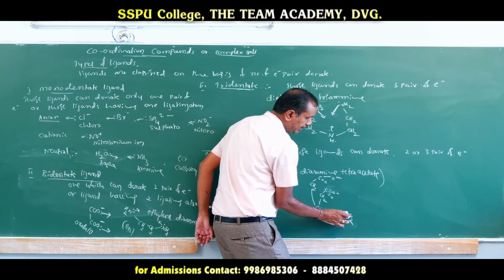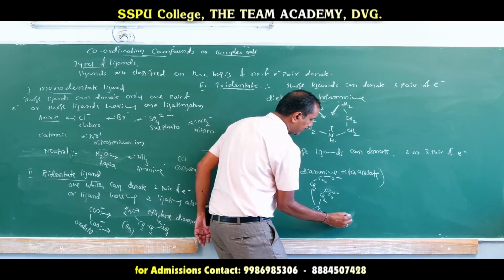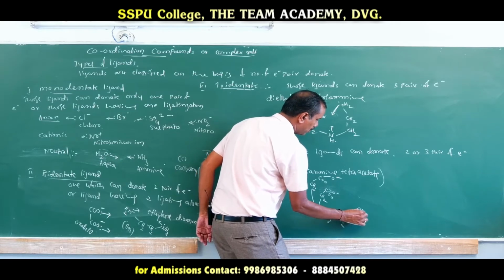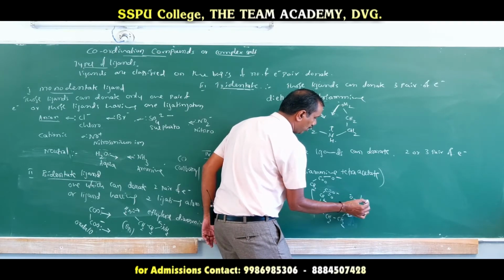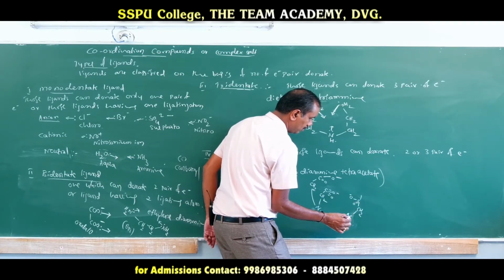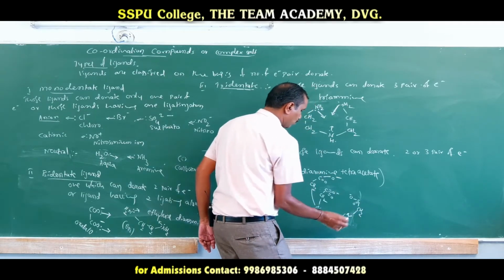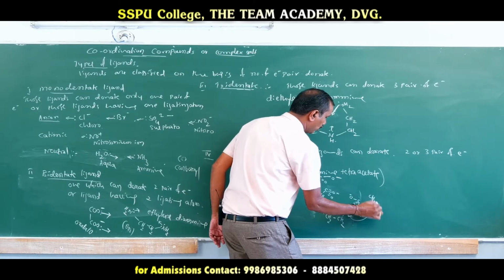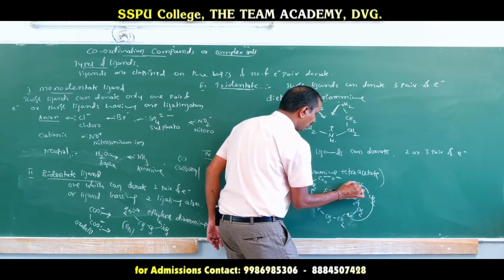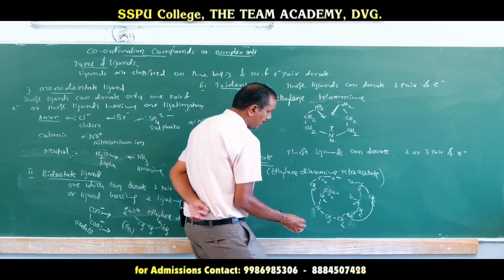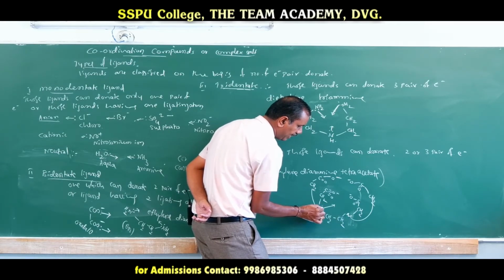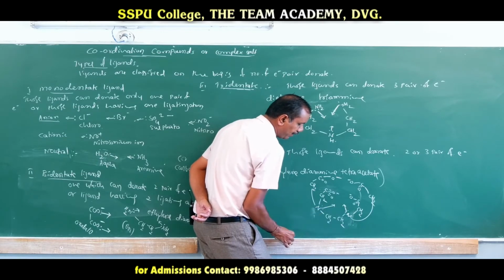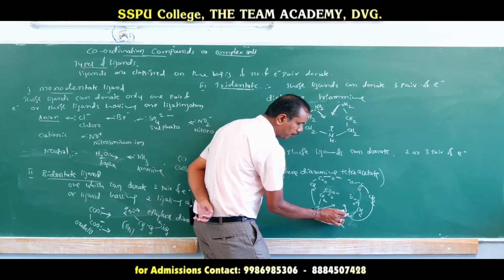Now you see these two hydrogen atoms are replaced by two acetate groups, CH2COO minus, and one more CH2 C double bond O minus. See here ethylene diamine, two amines are there. Each amine can donate a what? I mean the nitrogen atom of that amine can donate a pair of electrons. This can donate one pair, this can donate one pair, two pairs there.